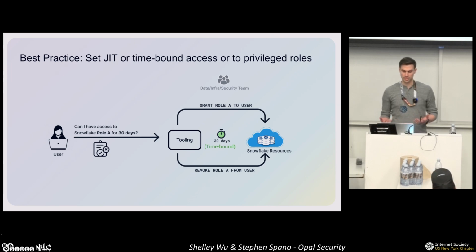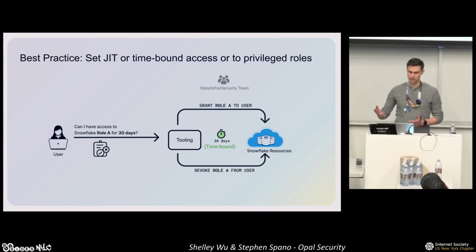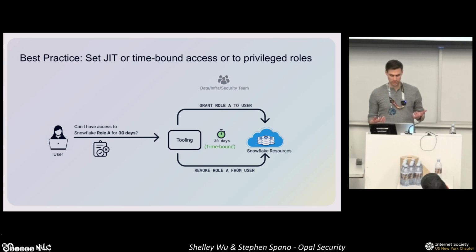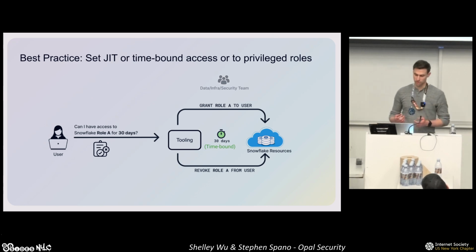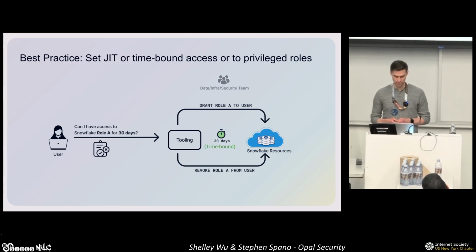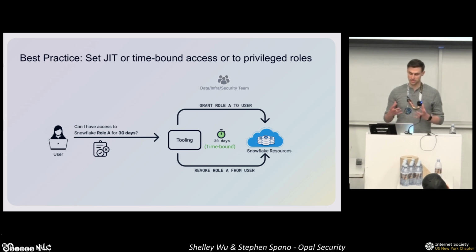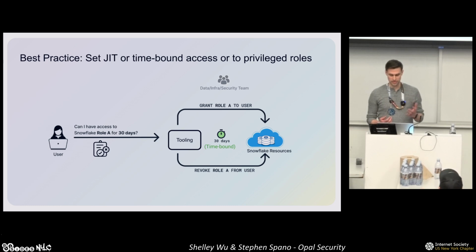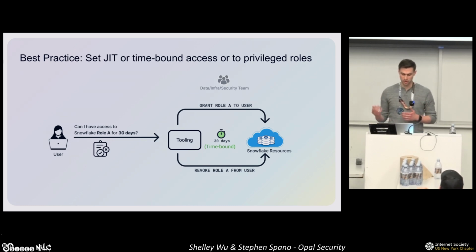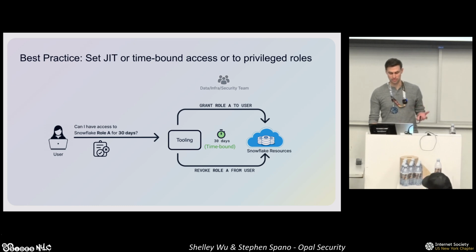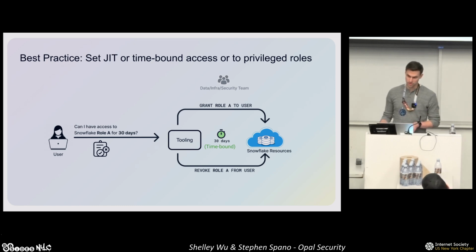So when an employee needs access to something, they would create a request. Depending on the sensitivity of the request, it may automatically be approved or go to someone for manual approval. And once approved, access is provisioned without any human intervention. Then when they're done doing what they need to do, the grant will eventually expire, or they can forfeit their access with a click of a button and permissions will automatically be revoked in Snowflake. So this keeps the team out of the hot path and frees them up to do more valuable work while still allowing them to oversee the process.